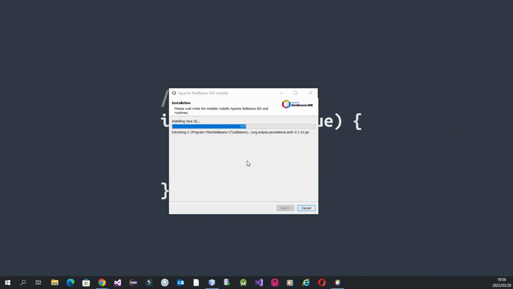So you can design different applications here. You can design your website as well. It does allow you to develop websites in NetBeans. You can design your desktop applications as well, you know, the applications that you see used by various companies.